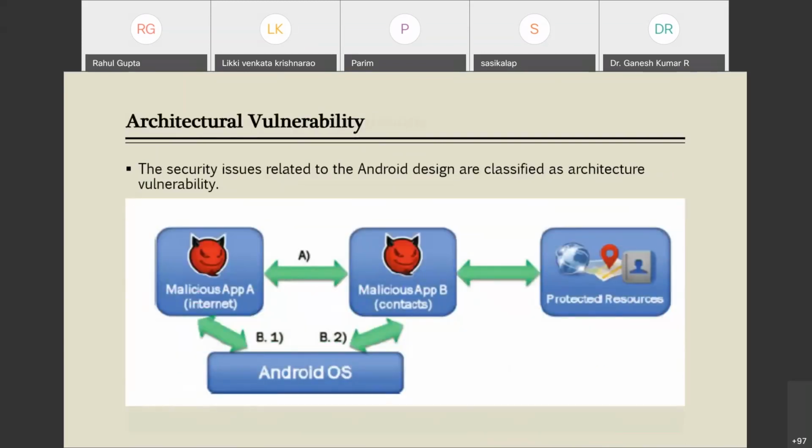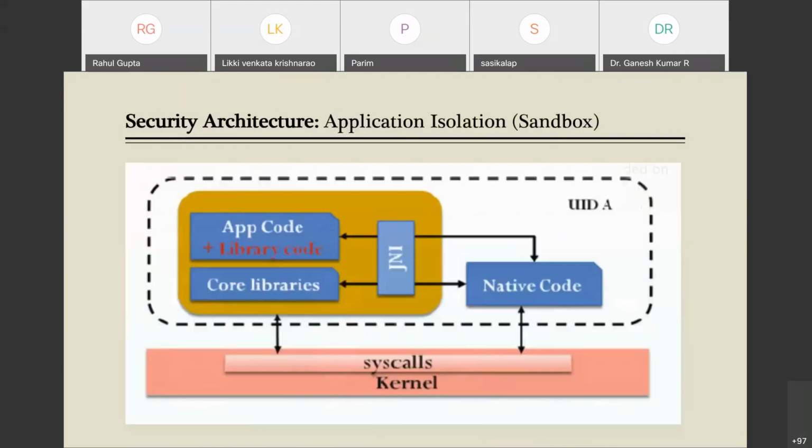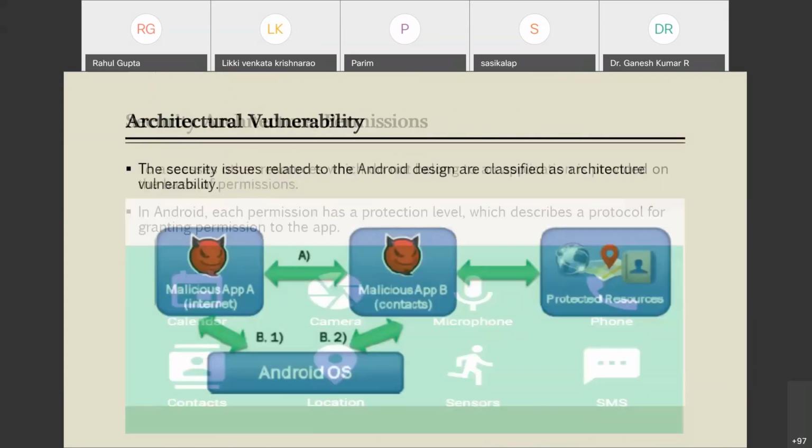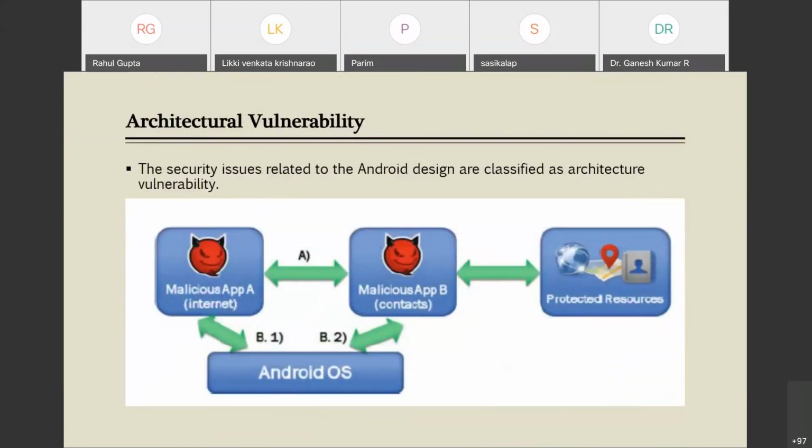So, after discussing all these architectures, one the security architecture and one the general architecture, now we will highlight the vulnerabilities in the architecture, whether it is an architectural vulnerability, a software vulnerability, or a hardware, software, or architecture vulnerability. These are three kinds of vulnerabilities that we will focus on.